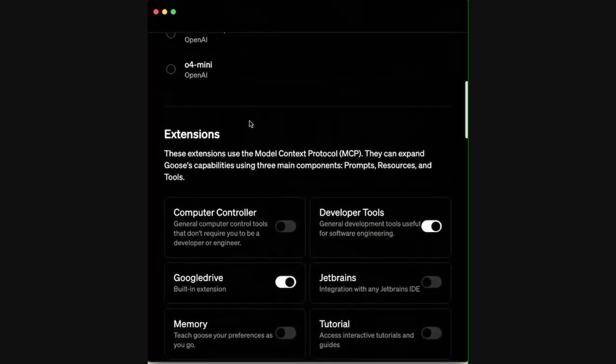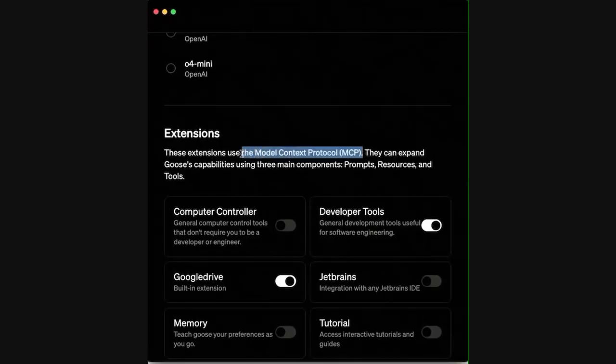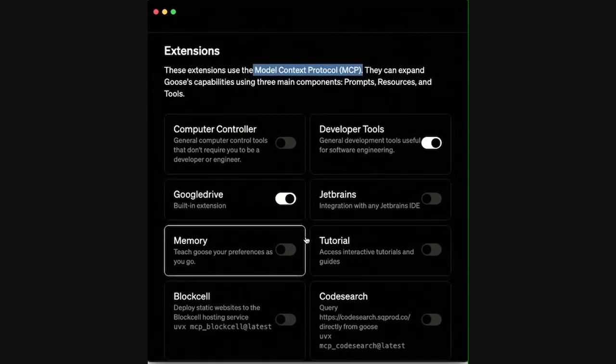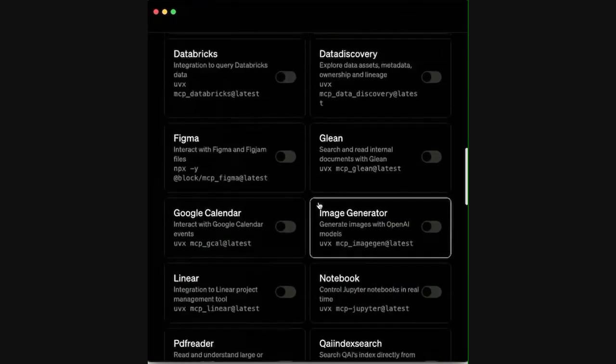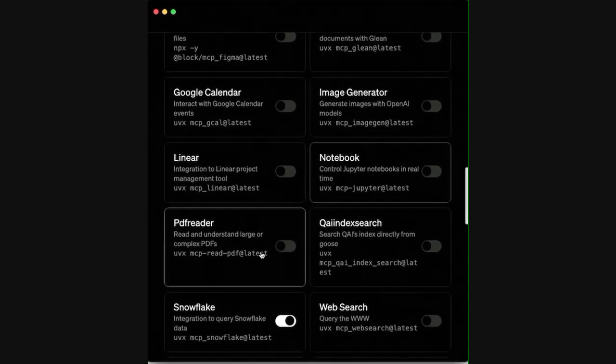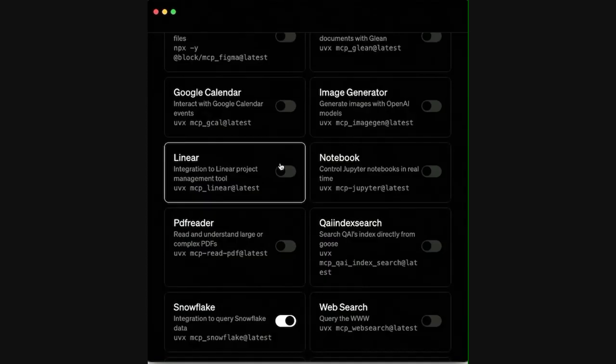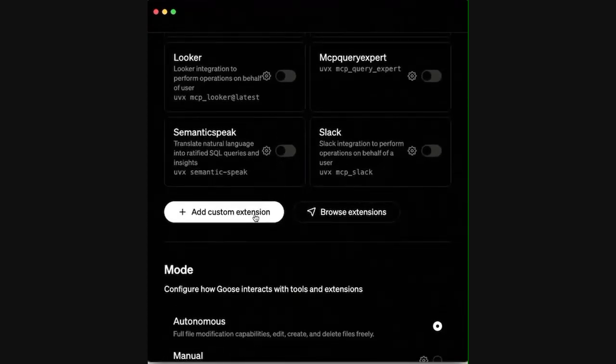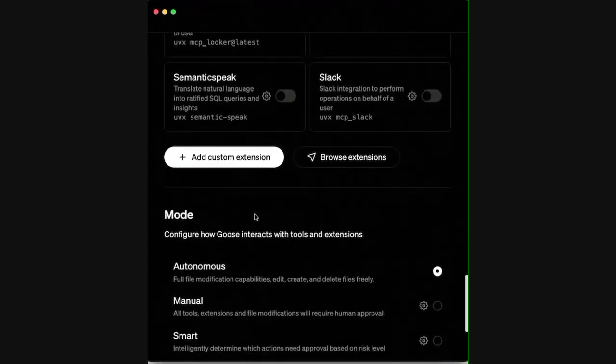And then we have extensions, which are basically synonymous with an MCP. It's the MCP that allows the extension to work. And so you can see here we'll be using Google Drive in this demo, developer tools, which interacts with my computer, as well as the Snowflake one, which is the main one that we'll be showcasing. But almost any enterprise app or tool that you can think of, you could connect and automate here. And there's a lot more on our public GitHub repo that others outside of Block have started to contribute to as well.